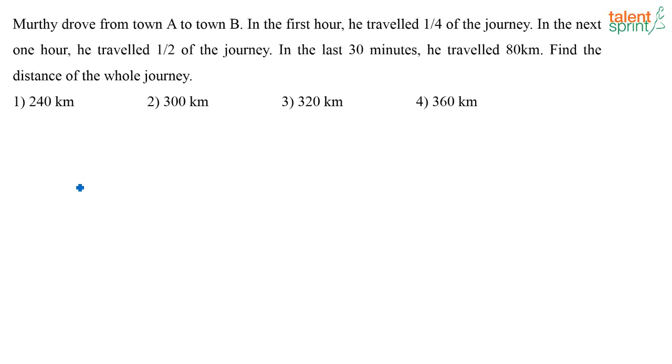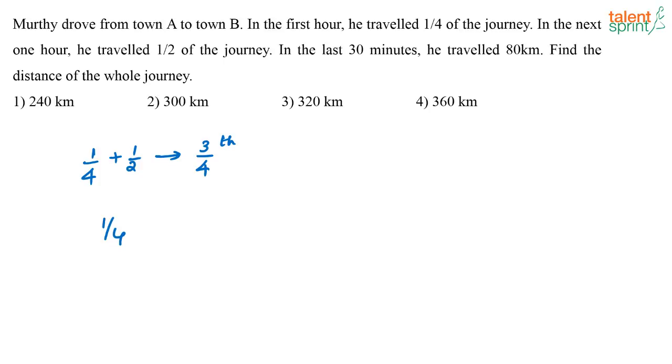What's happening here? For the first 1 hour, he is travelling 1/4 of the total distance. For the next 1 hour, he is travelling half of the total distance. So now put together, 3/4 of the total distance he has covered. So in the last 30 minutes, how much distance is left to cover? 1/4 of the remaining distance he has to cover in the last 30 minutes.